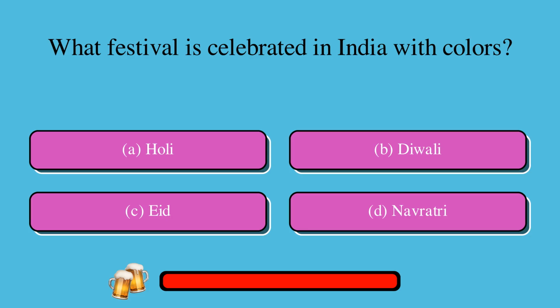What festival is celebrated in India with colors? A. Holi, or B. Diwali, or C. Eid, or D. Navratri? The correct answer is A, Holi.